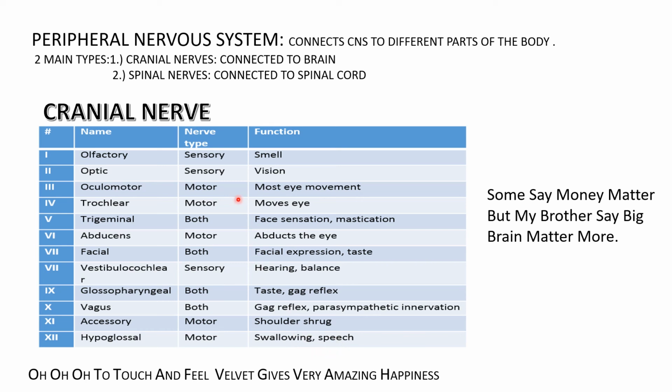And how to remember the nerve type? We have a mnemonic: Some Say Money Matters, But My Brother Says Big Brains Matter More. Here, S stands for sensory, M stands for motor, and B stands for both. So you can easily remember it through this mnemonic.